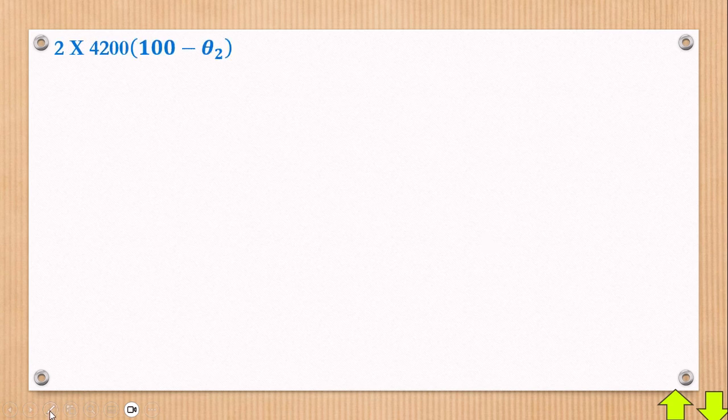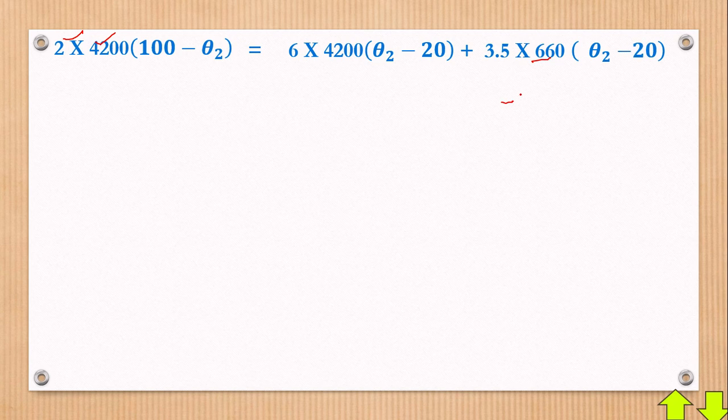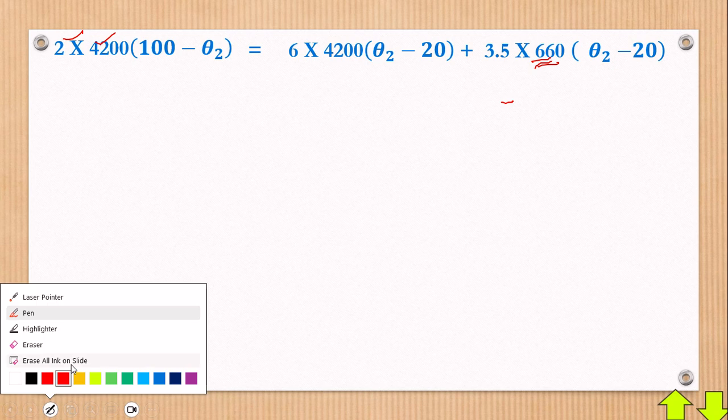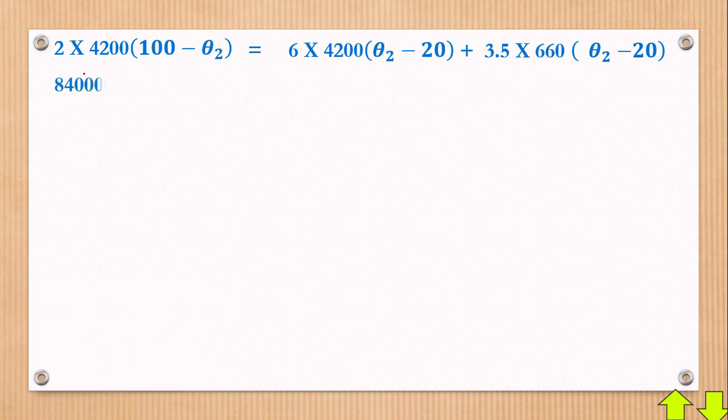Now remember, the specific capacity of water is 4200, and we have it right there in the first context. Now minus theta 2, so we shall have that equals 6 times 4200, plus 3.5 times the specific capacity for aluminium, which is 660. Now next, we're going to expand simply. So 2 times 4200 will give us 8400, 840,000.